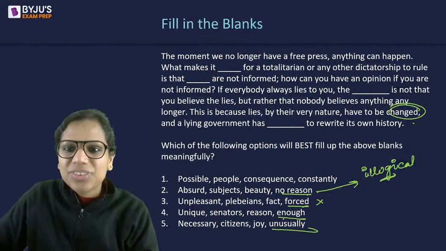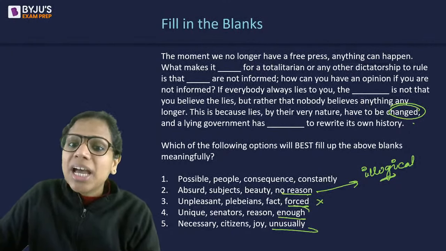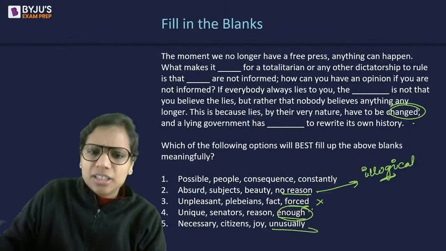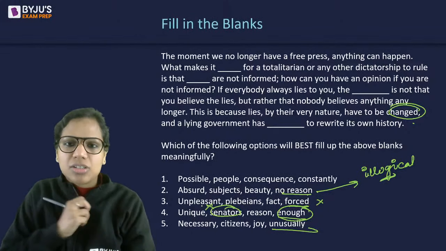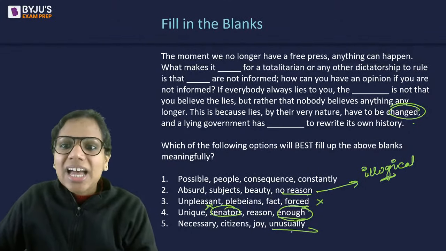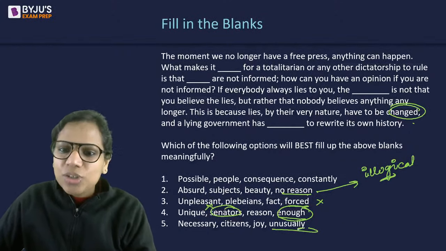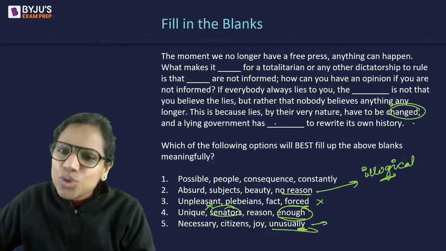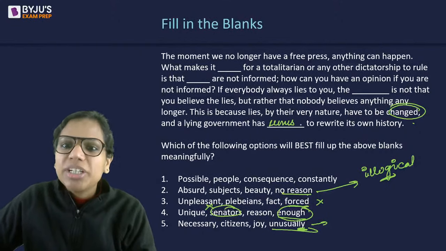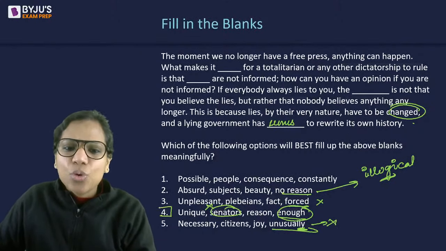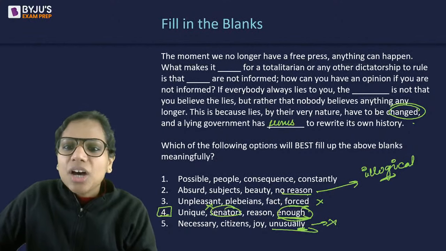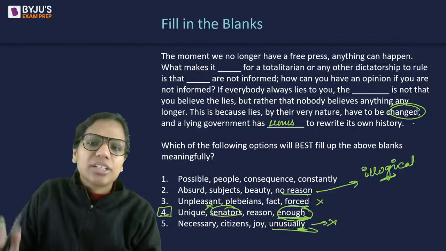Has been forced must could have made sense, but has forced whom? Not written. Okay. A lying government has enough. Okay, fine. This can fit, right? But we already rejected it because of senators. Then has unusually. We don't need it. Has unusually done what? Has unusually to rewrite. This does not fit at all. So only fourth, only enough could fit here, and that we had already rejected because of senators.